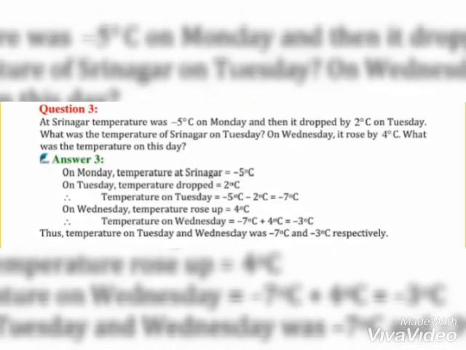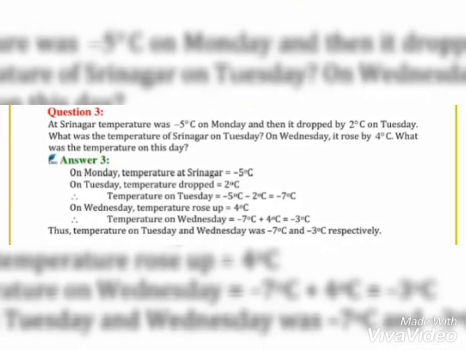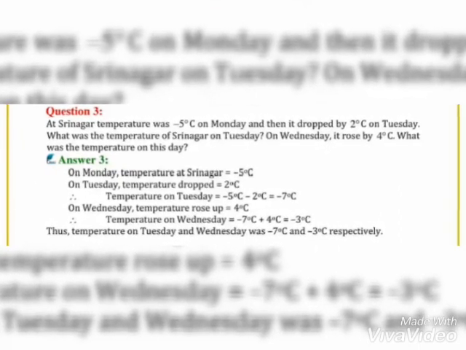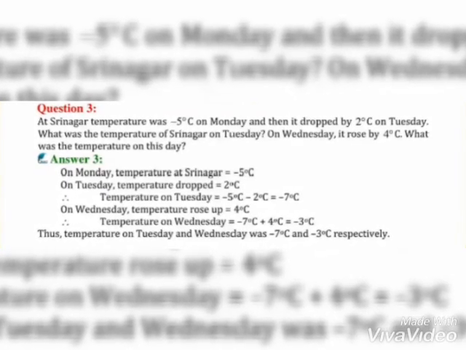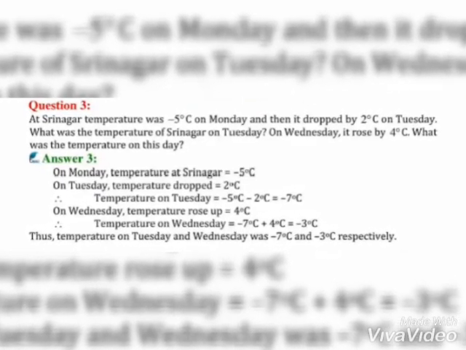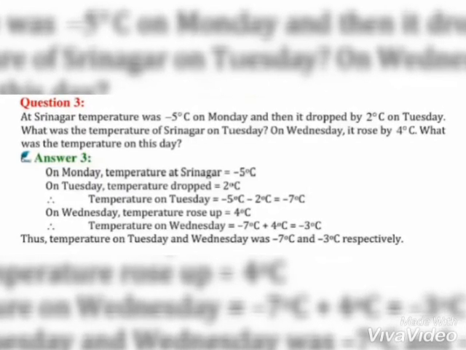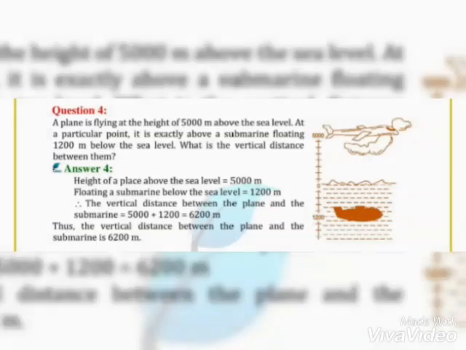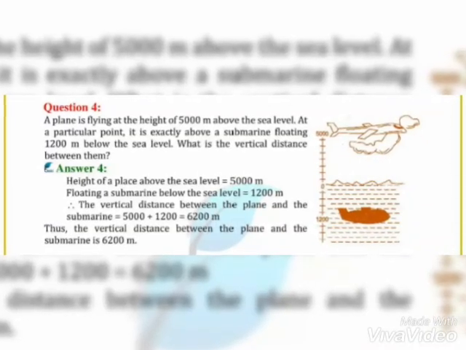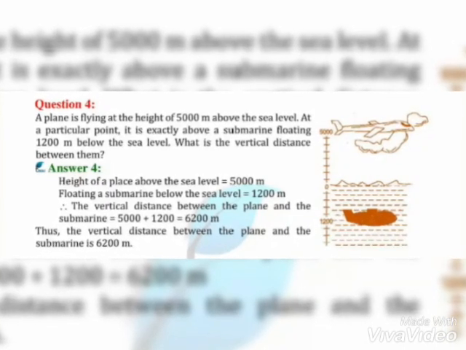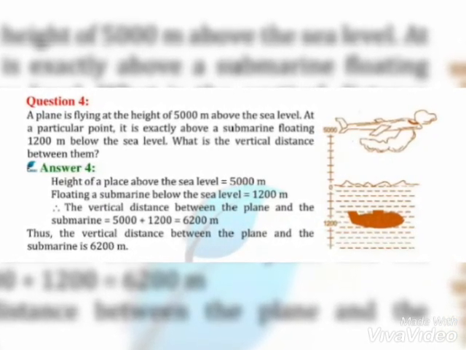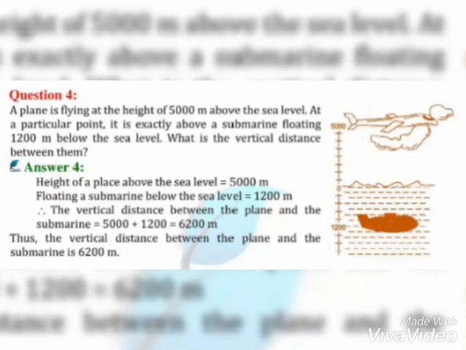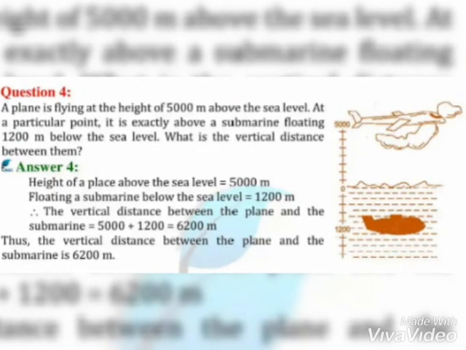the temperature at Srinagar. In the next question they are saying that at Srinagar the temperature is -5 degrees Celsius on Monday, on Tuesday it dropped by 2 degrees Celsius, then again on Wednesday it rose by 4 degrees Celsius. What is the temperature on Wednesday and Tuesday, right? So let's see. Temperature on Monday is -5 degrees Celsius, then dropped by 2 degrees Celsius, -5 degrees minus 2 degrees Celsius is equal to -7 degrees Celsius, then rose means -7 degrees Celsius plus 4 degrees Celsius is equal to -3 degrees Celsius on Wednesday.